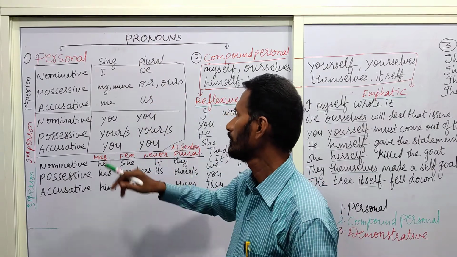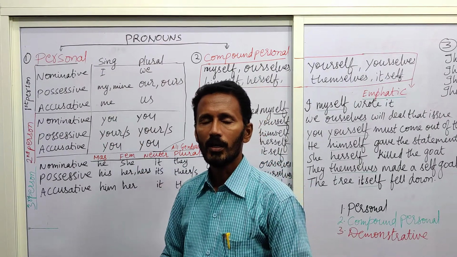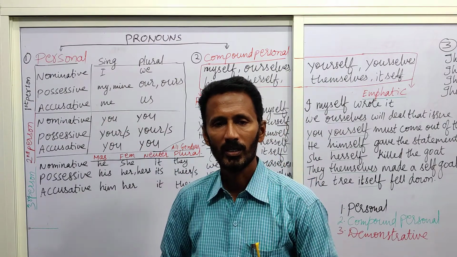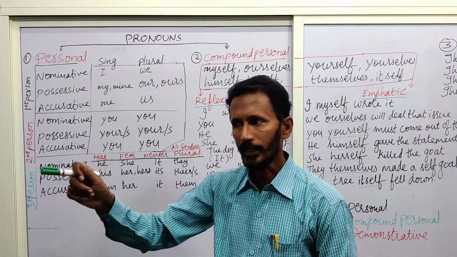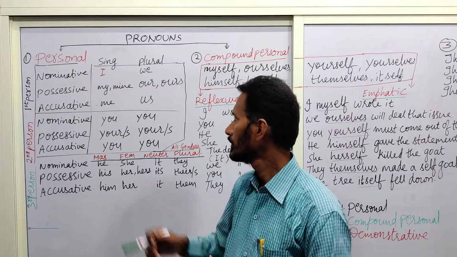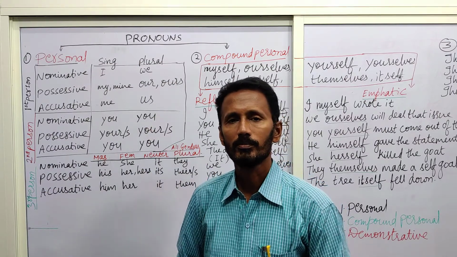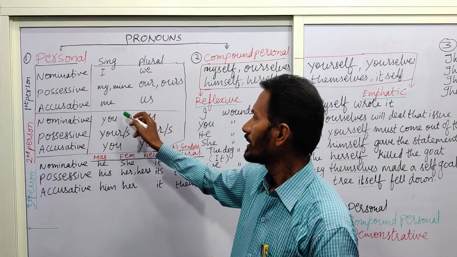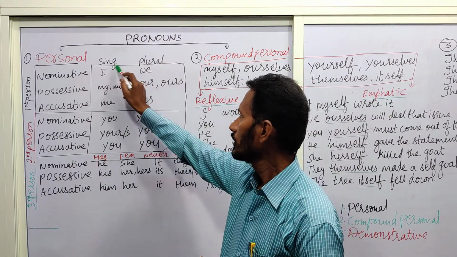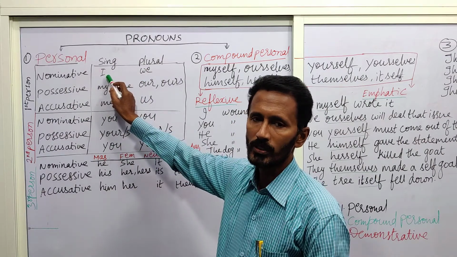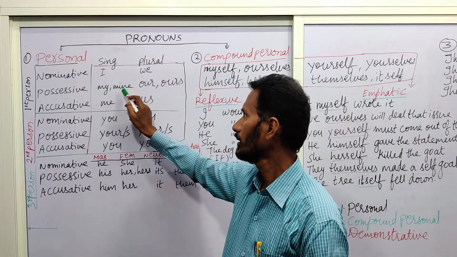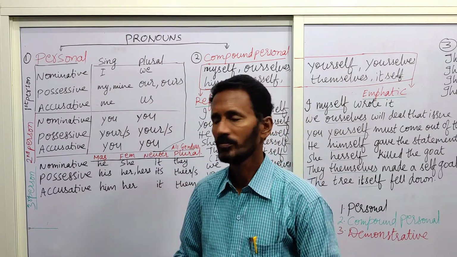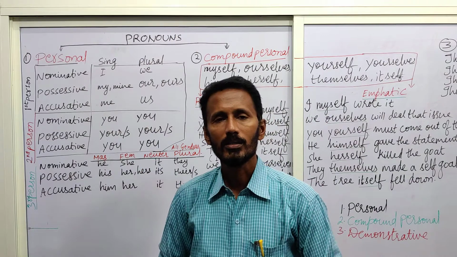In the accusative case, he gave me a pen. He gave us pens. So in this we use the plural form us. So once again, I is used in the singular and we in the plural, mine, and next our, ours, me and us.